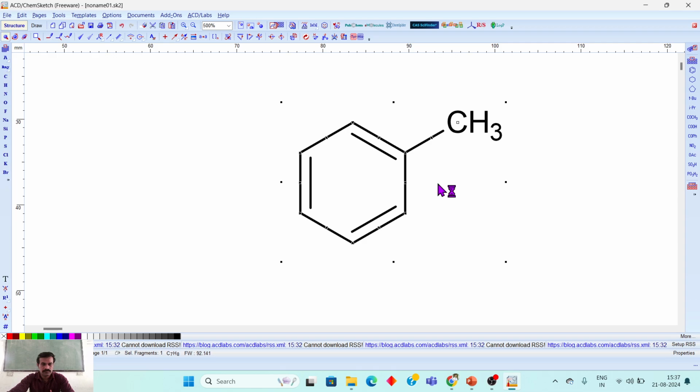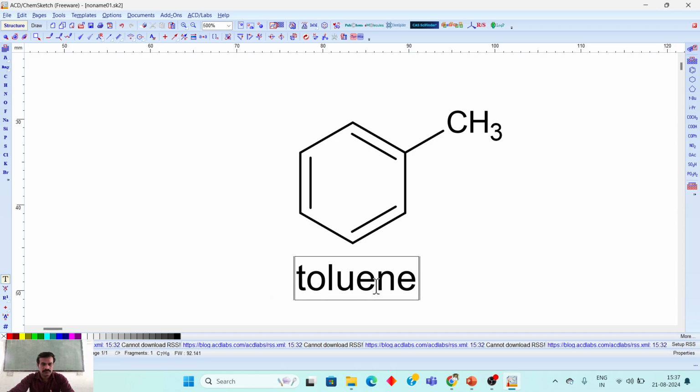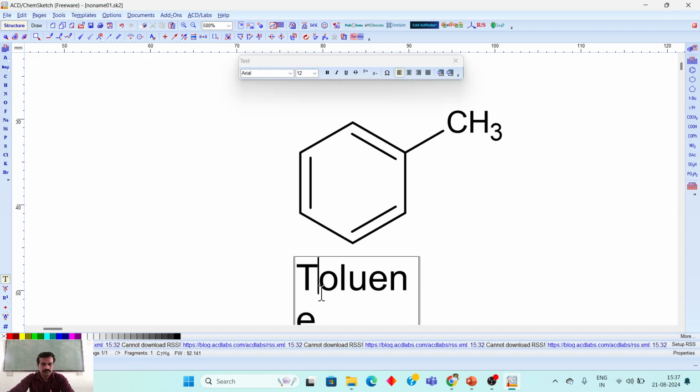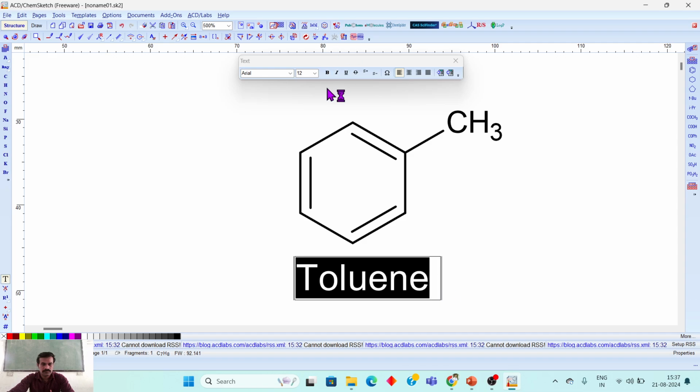So select the structure, Control A, and click Control Shift plus I. This is a monosubstituted benzene derivative. Now I have to change the initial name to a capital T, the font size is enough, and the font is Times New Roman.